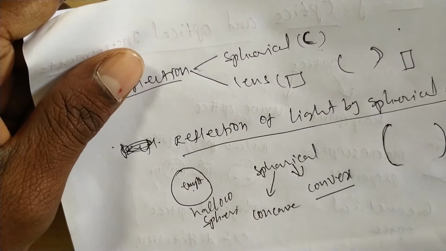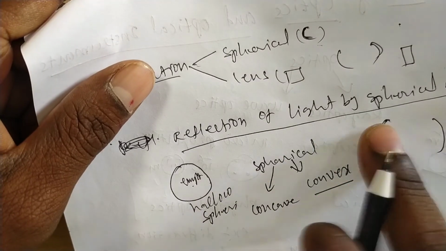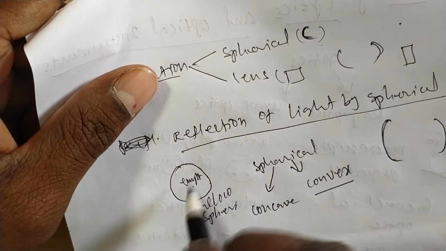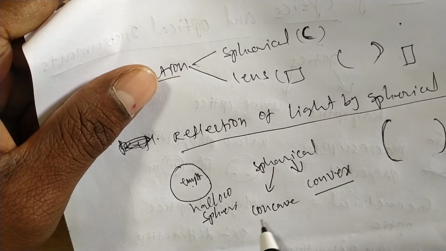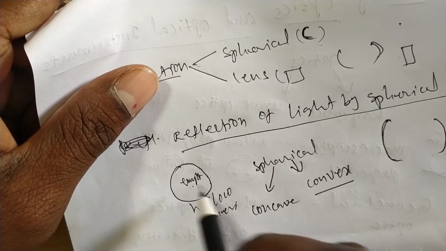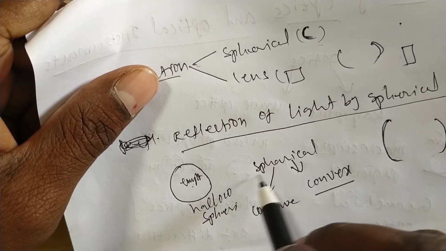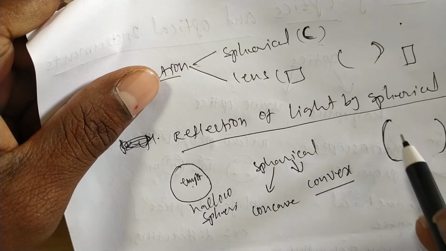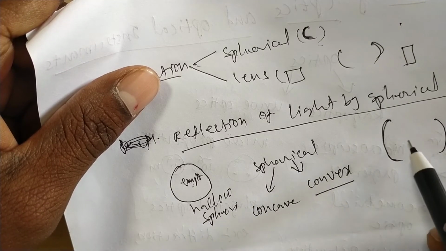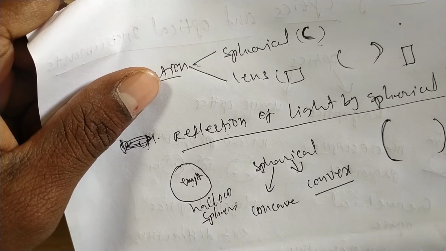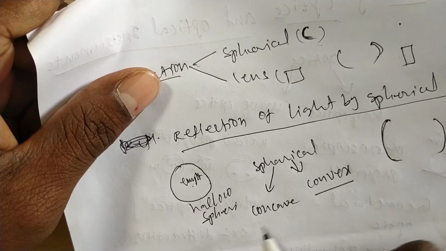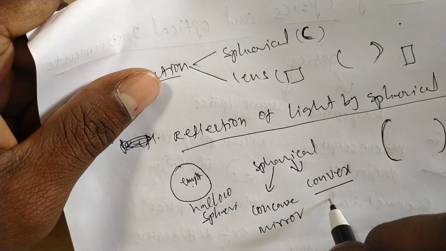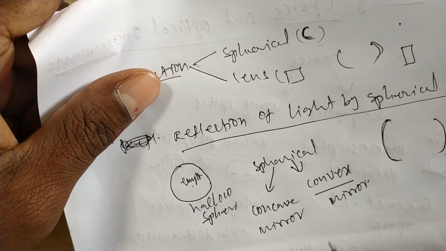Now we'll discuss reflection of light by spherical mirror. A spherical mirror is part of a hollow sphere. Hollow means inside the sphere it is an empty space. It has a curved shape, not a plane shape. Spherical mirrors can be divided into two parts: one is concave mirror, another one is convex mirror.